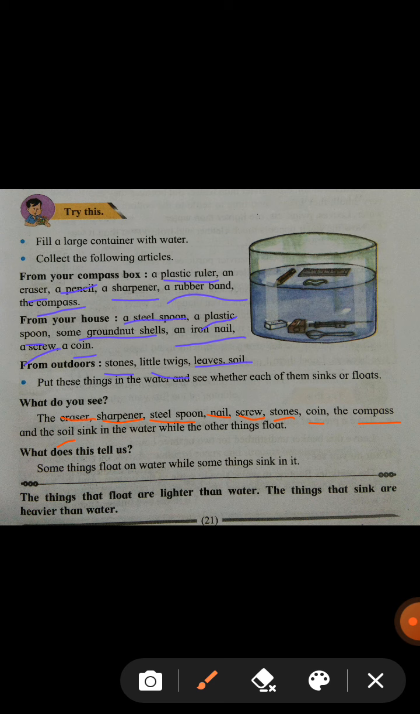Now what do you learn? You learn some things float on water while some things sink in the water. The things that float are lighter than water and the things that are heavier do not float on the water. They sink.